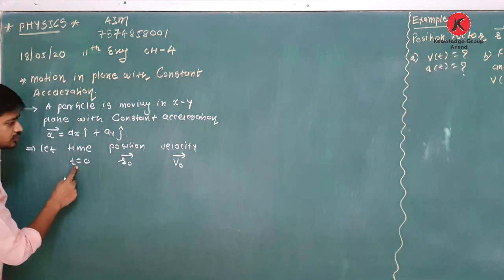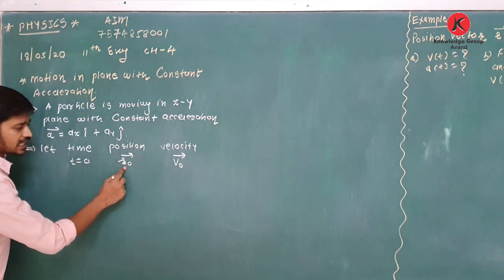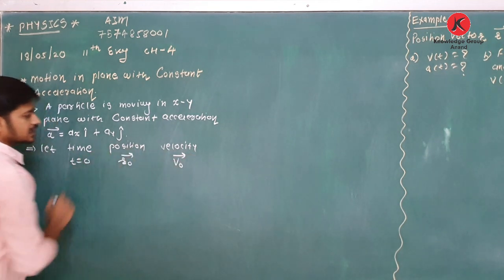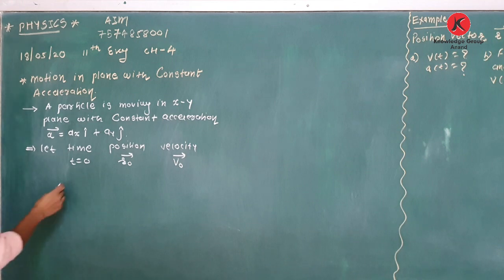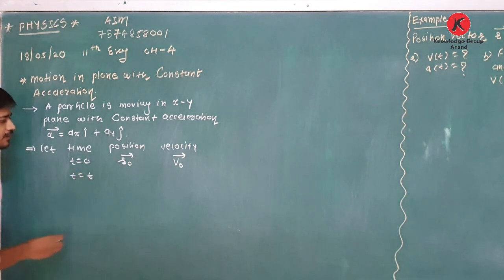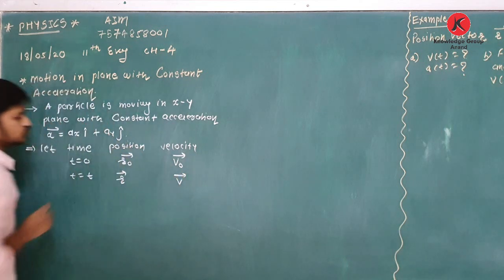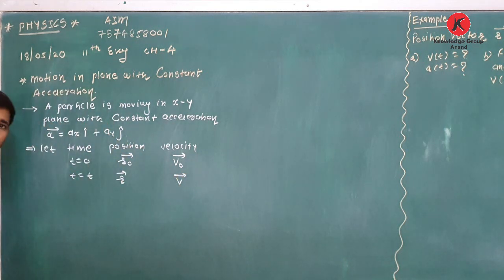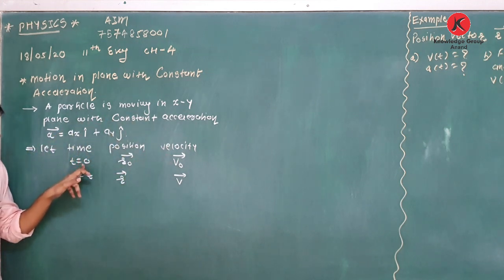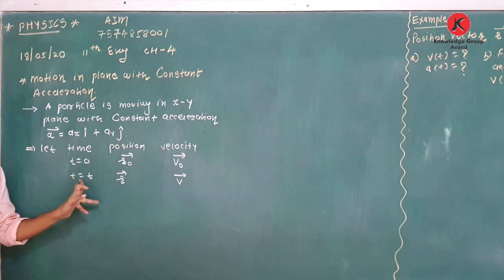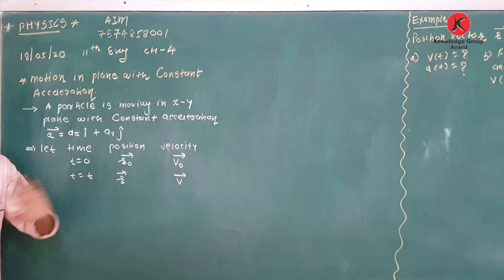At time t is equal to t, let its position be r and its velocity be v. So this first thing you have to assume: at time t is equal to 0, position r0, velocity v0; at time t, position r and velocity v.